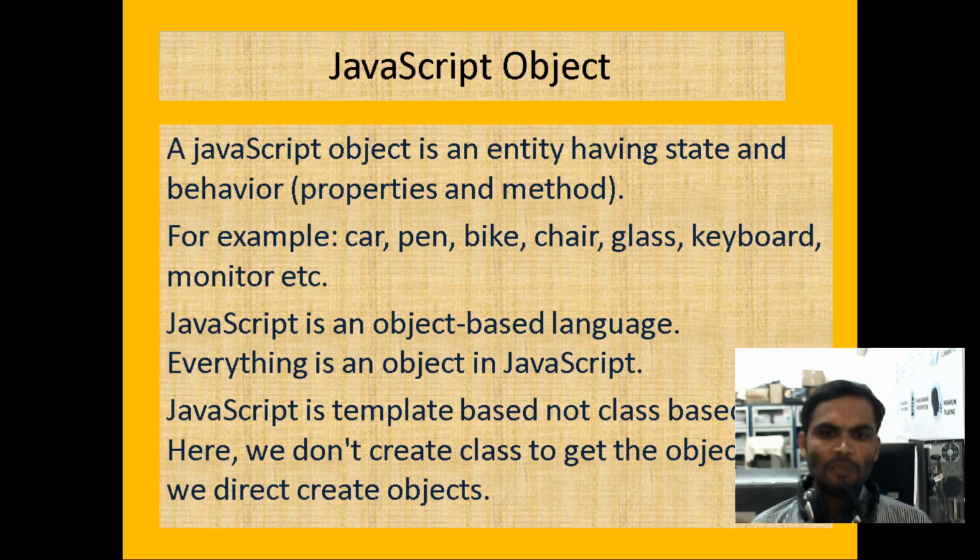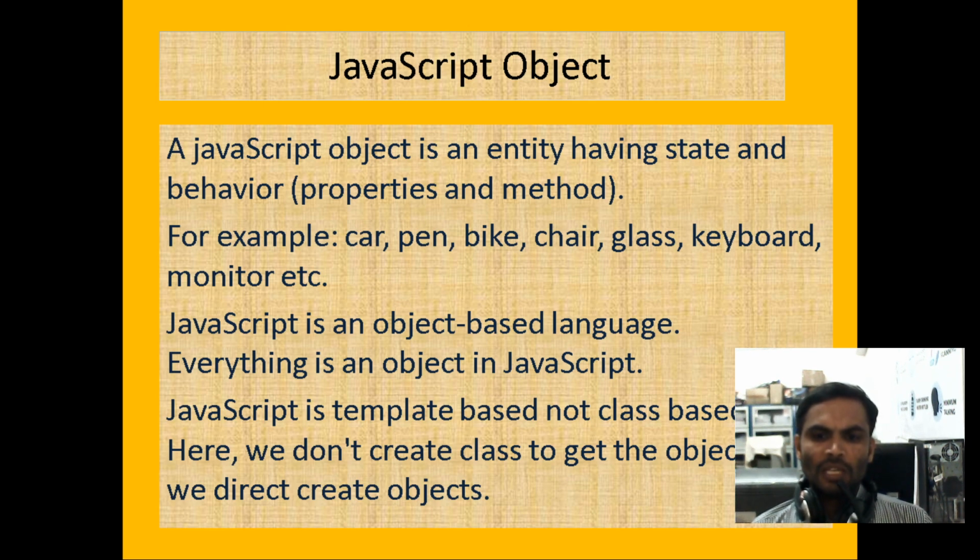Now JavaScript is an object-based language. Everything is an object in JavaScript. JavaScript is template based. It is not class based. If you define a program with the help of classes, it will come under a purely object-oriented programming language. Java is purely object-oriented. JavaScript is object based, which means in JavaScript we are not defining classes. Classes will not be there, just the object format will be there.